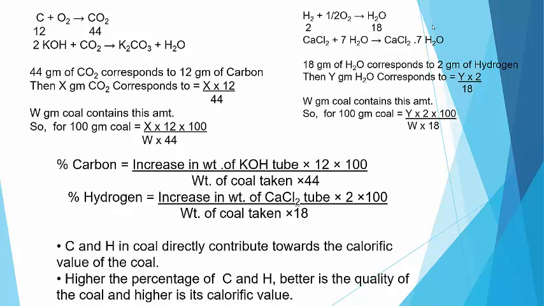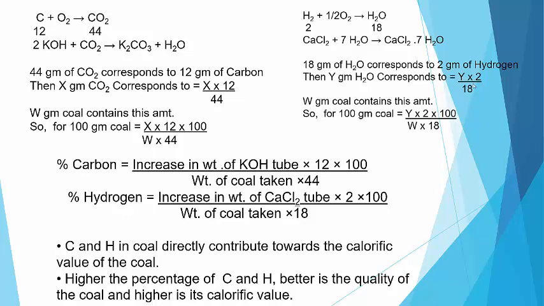So 18 gram of water corresponds to 2 gram of hydrogen. Suppose the increase in weight of the CaCl2 U tube is y gram of water. Then y gram of water corresponds to, by cross multiplication, y into 2 divided by 18.